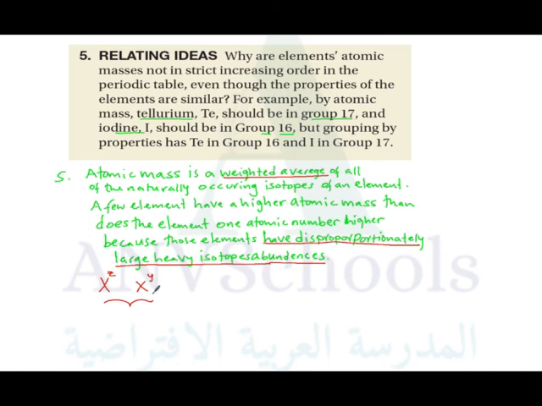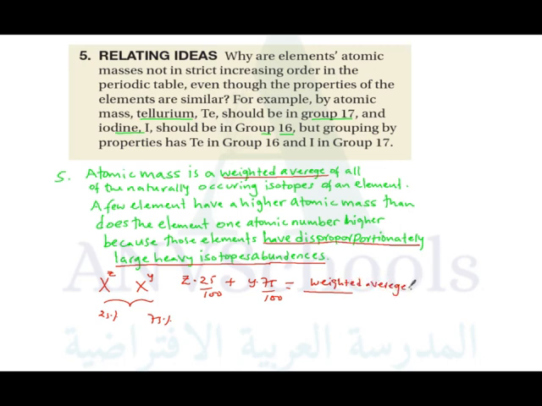Let's say the abundance of this one is 25% and this one is 75%. So the average value is Z times 25% plus Y times 75%. This will give you the weighted average.